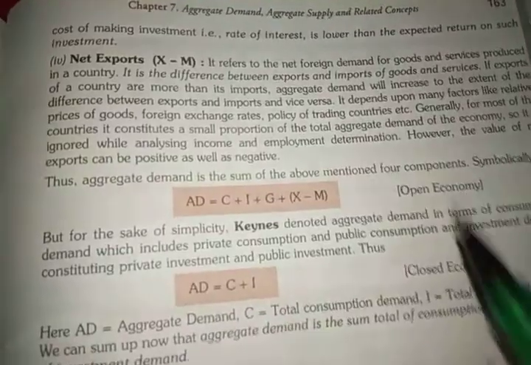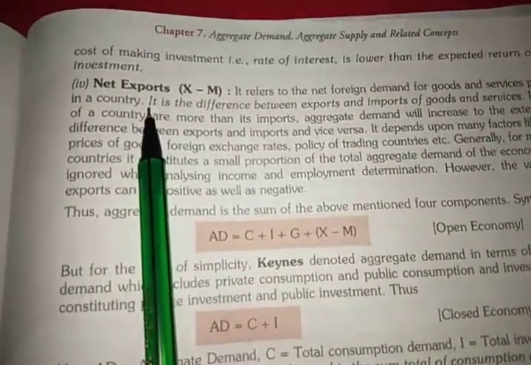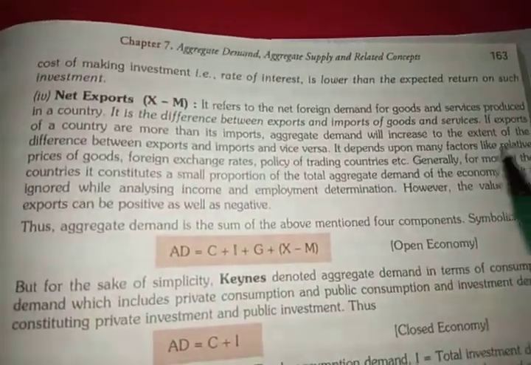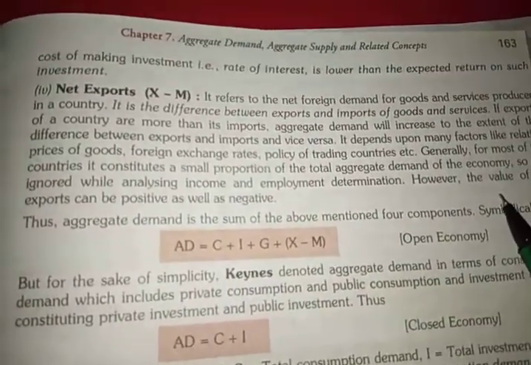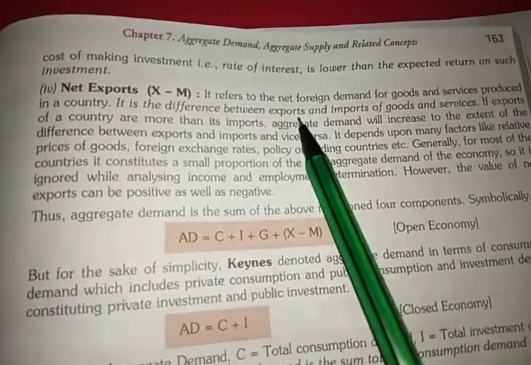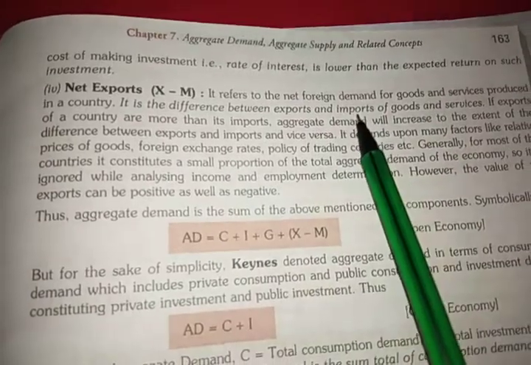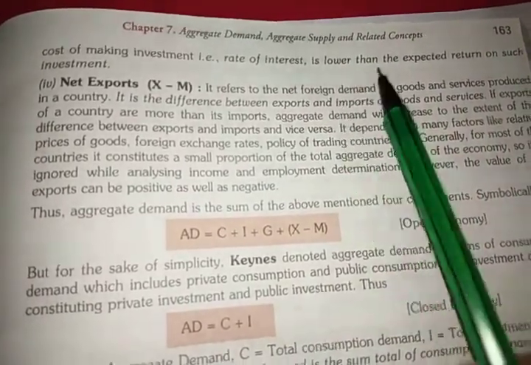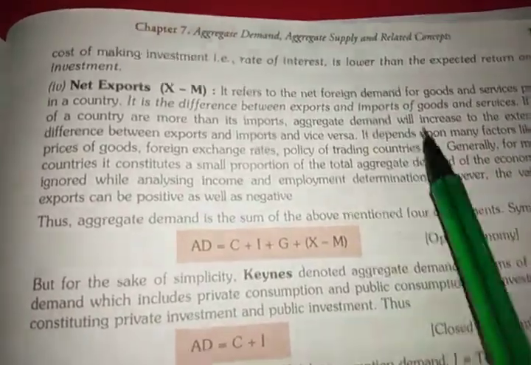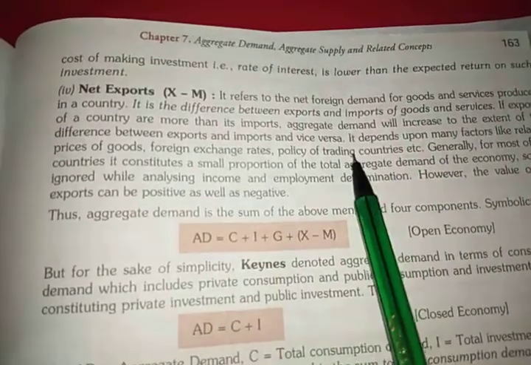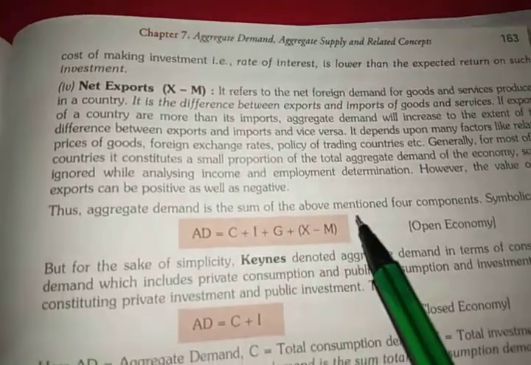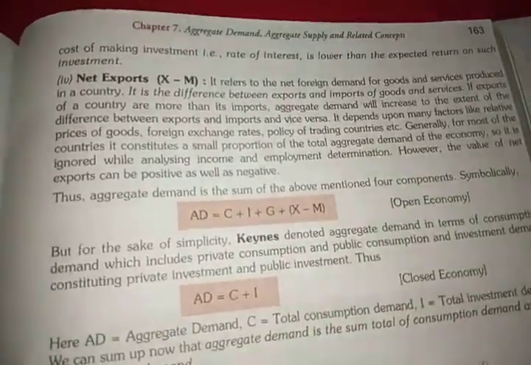Okay. Last is the net export. Now what is the net export? As we have discussed earlier, export minus import is the net export. This total expenditure of net export will also contribute to aggregate demand. Now let's see how. If you are exporting something, you are selling something abroad, and if you are importing, you are purchasing something from abroad. If there is a difference between the two, suppose you have imported more things, you have demanded more things from the foreign country, then that demand will contribute to your expenditure, and if it is contributing to your expenditure, then it will be contributing toward your aggregate demand itself. Alright, so this will also create a part of aggregate demand.